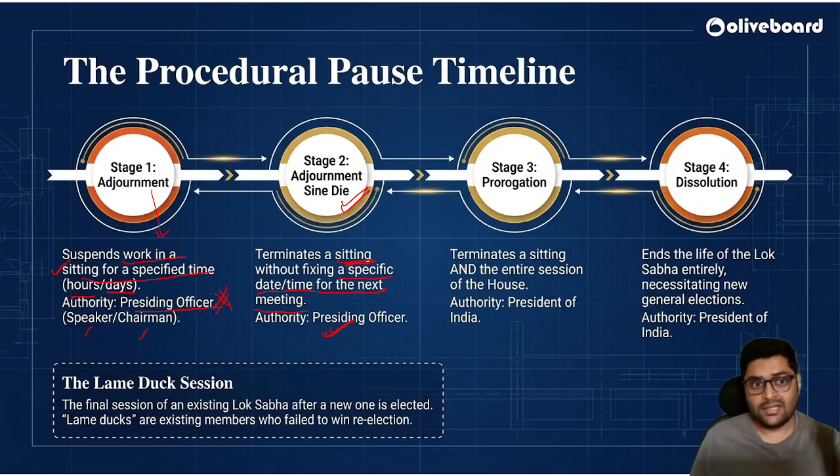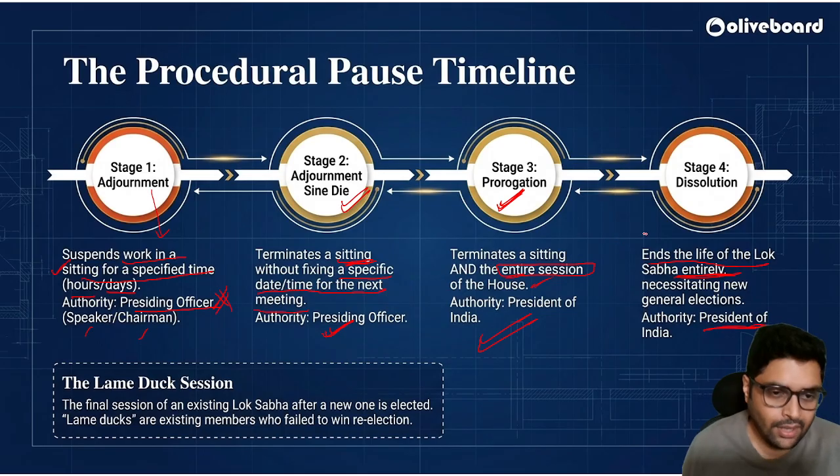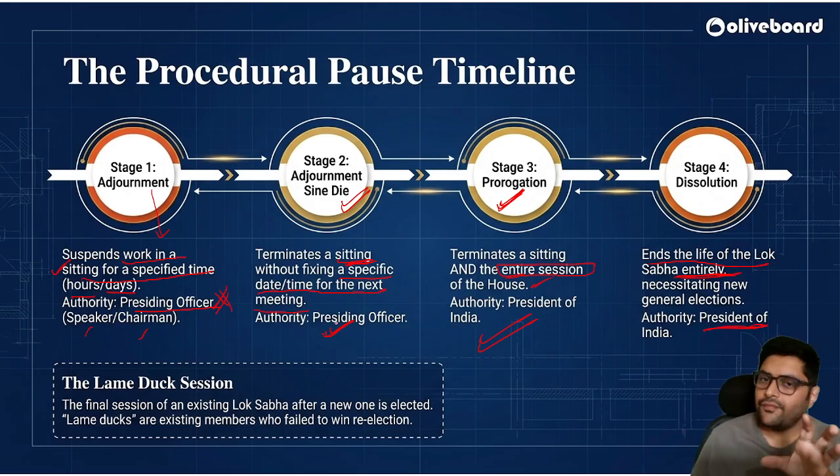Now, if the whole session is stopped, that is called prorogation. Prorogation terminates a sitting and the entire session of the house. Who can do that? The President of India. Prorogation and dissolution are done by the President. Dissolution means it will end the life of Lok Sabha entirely. Super important. Make sure you're following along with me.